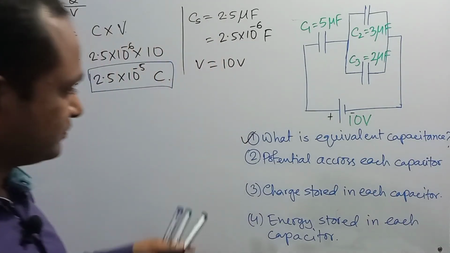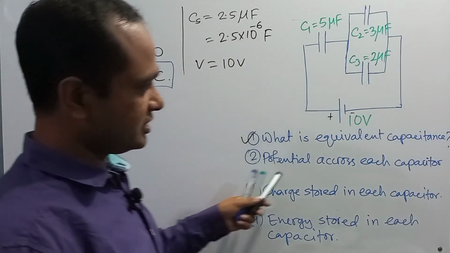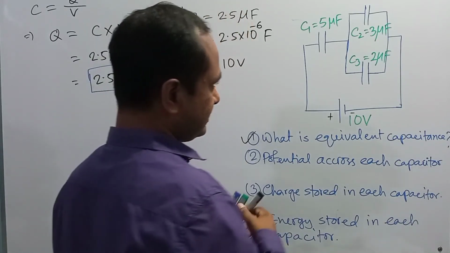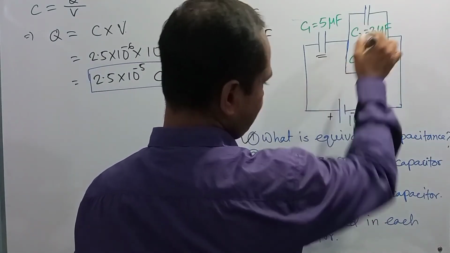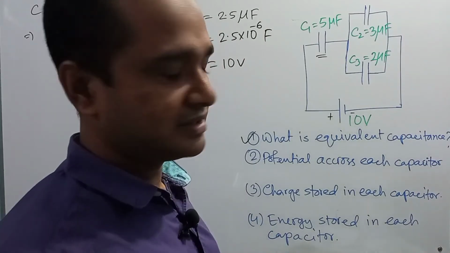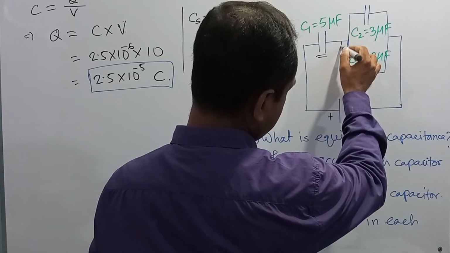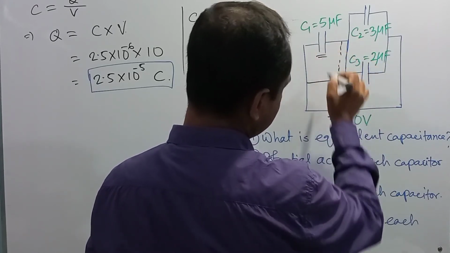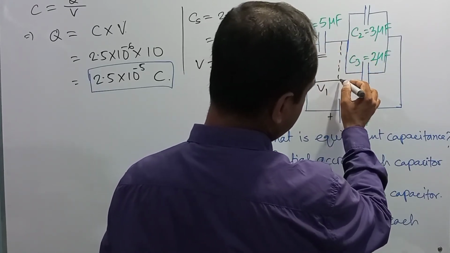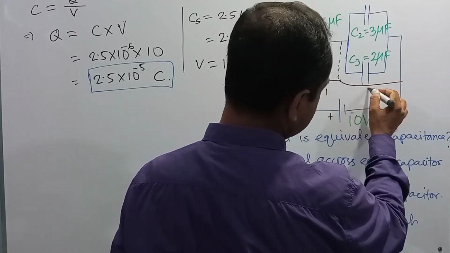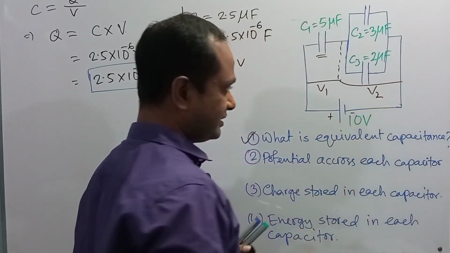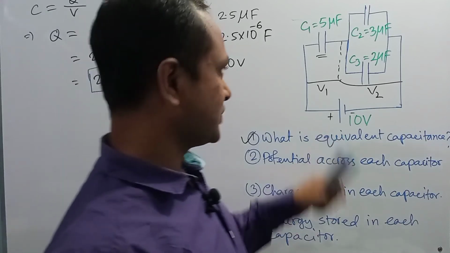Now we are going to determine the potential across each capacitor. Here C1 and the combination of C2 and C3 are connected in series. So if the total voltage is V, the voltage across C1 is V1 and that across the combination is V2, then V1 plus V2 will be 10 volt.